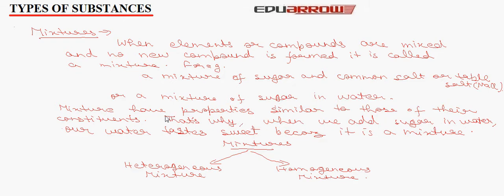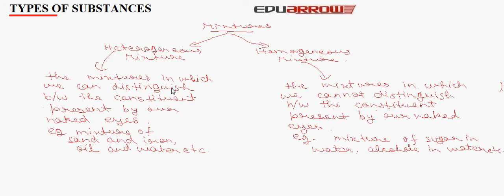Mixtures are divided into two categories: heterogeneous mixture and homogeneous mixture. Heterogeneous mixtures are the mixtures in which we can distinguish between the constituents present by our naked eyes. Example: mixture of sand and iron. When we see a mixture of sand and iron, we can easily distinguish which are sand particles and which are iron particles. Same is the case with oil and water.